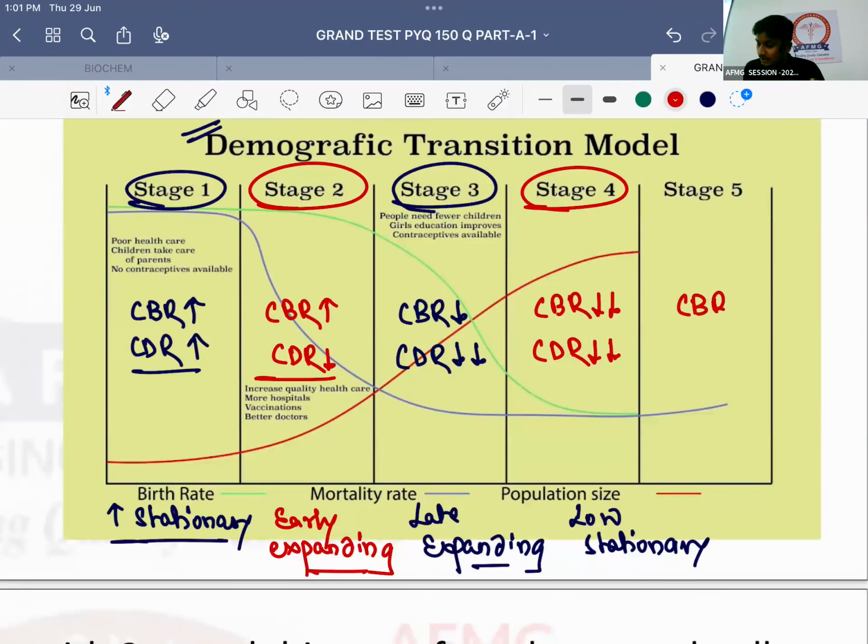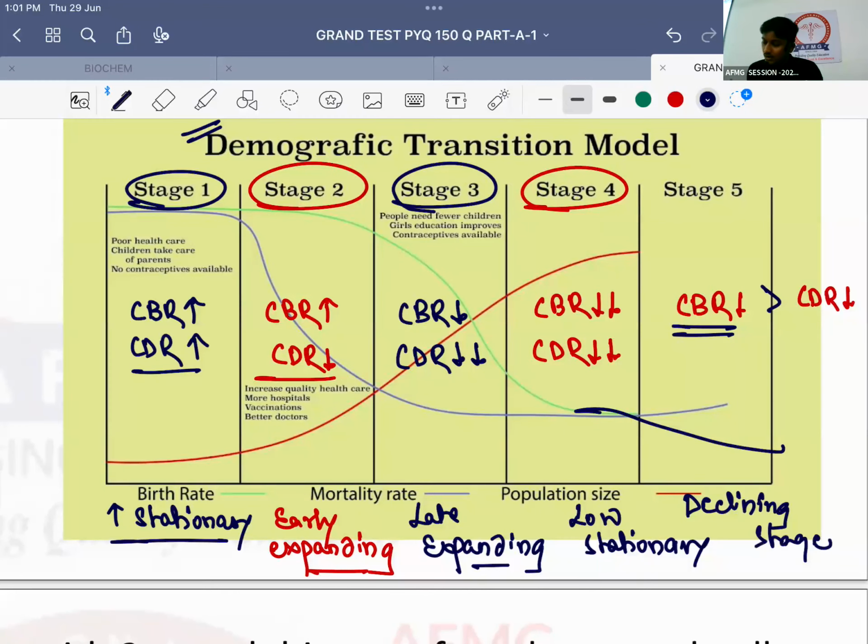Crude birth rate is declining. Crude death rate is declining. But which is declining more? Crude birth rate is declining more. As crude birth rate is declining more, what will happen? The population gap or the demographic gap will be inverse. Our population will start decreasing. So therefore, stage 5 is called as declining stage.